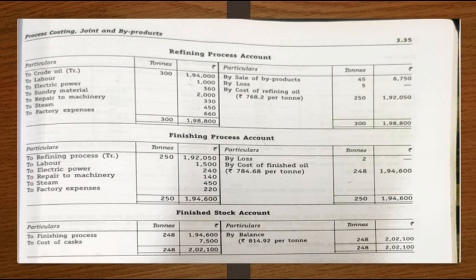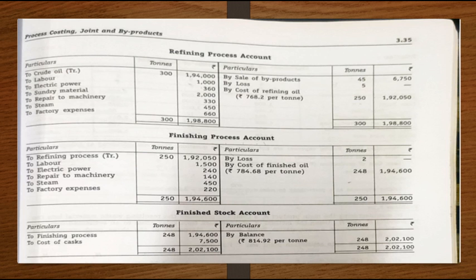Next we will prepare the finished stock account in order to calculate the total cost, because we have the cost of cask. We add the selling and distribution expenses to find the total cost. So now the finished stock account. We have finished processing, and the balance is 248 tons at a total cost of 1,94,600. Along with that, we will add the cost incurred to store all this refined oil.